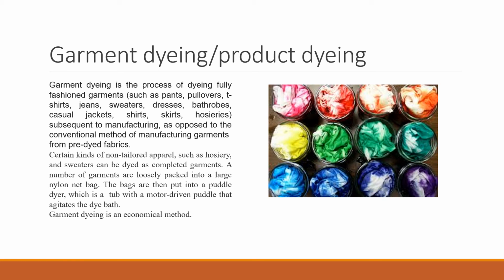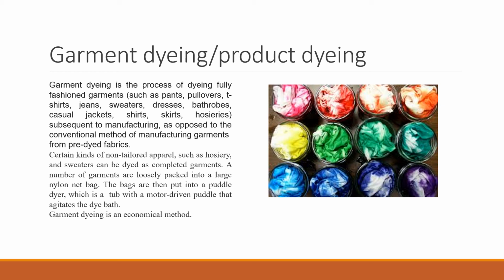So another is garment dyeing or product dyeing. Garment dyeing is a process of dyeing fully fashioned garments such as pants, pullovers, t-shirts, jeans, sweaters, dresses, bathrobes, casual jackets, shirts, skirts, hosieries. So this technique is used after manufacturing the garment or the final product. Subsequent to manufacturing, as opposed to the conventional method of manufacturing garments from pre-dyed fabrics, certain kinds of non-tailored apparel such as hosiery and sweaters can be dyed as completed garments.